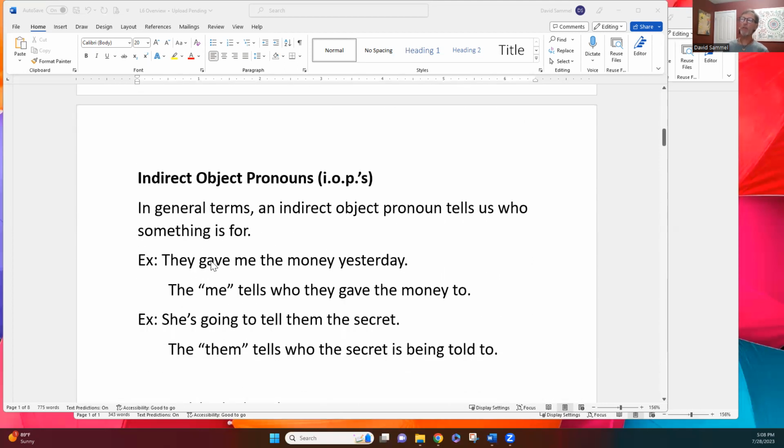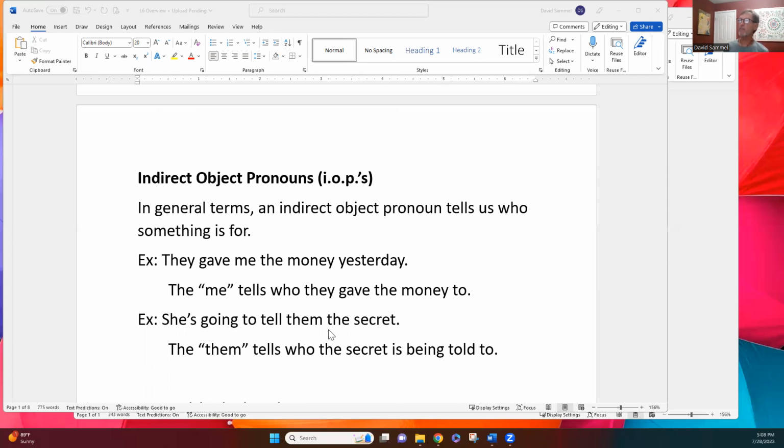Indirect object pronouns. Well, what do they do? In general terms, an indirect object pronoun tells us who something is for. Now that's a vague generalization, and it does other things, but that's not a bad way of putting it, right? I'll give you some examples in English. They gave me the money yesterday. Me tells who they gave the money to. The money was for me. So me is an indirect object pronoun in English.